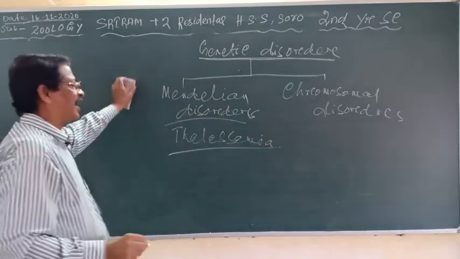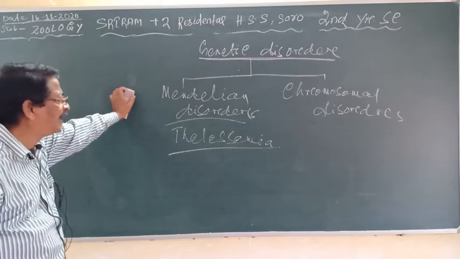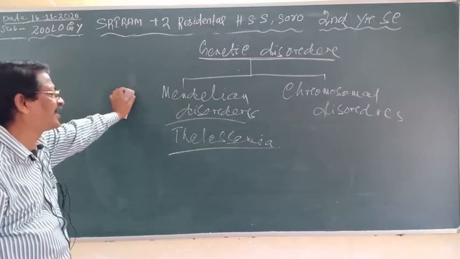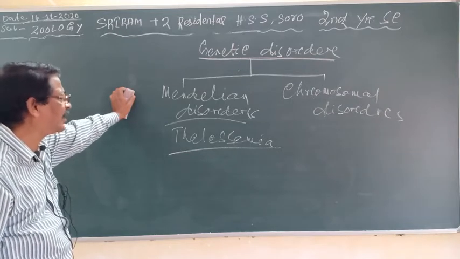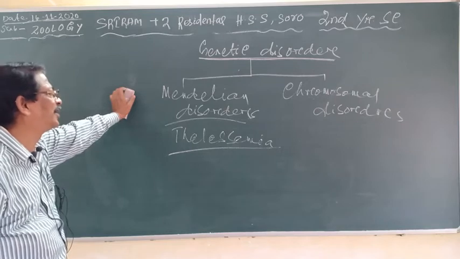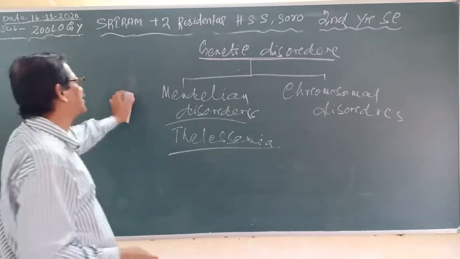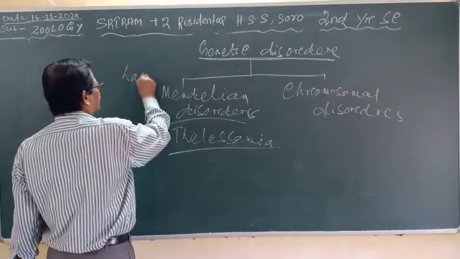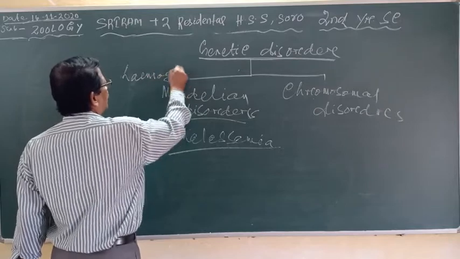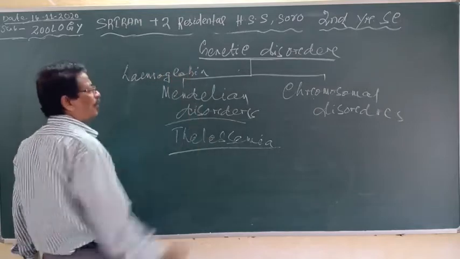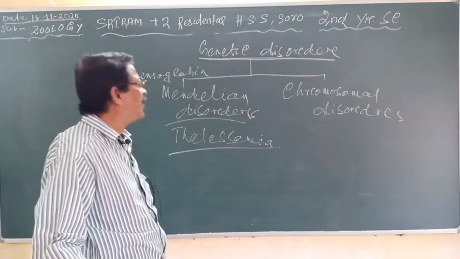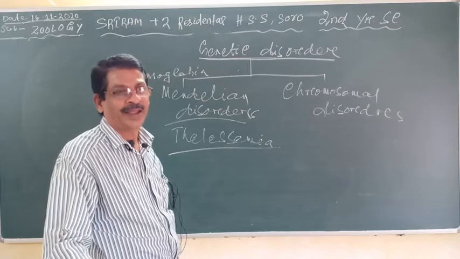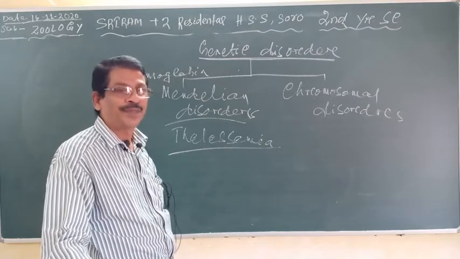The disease thalassemia is a genetic blood disorder where abnormal hemoglobins are formed. These abnormal hemoglobins cause the destruction of RBC, which leads to anemia.